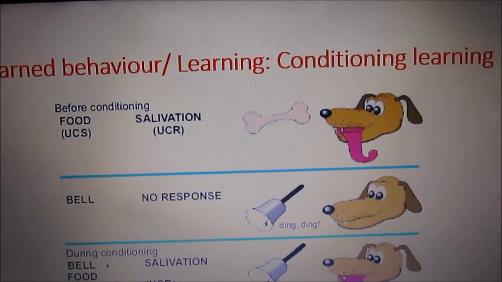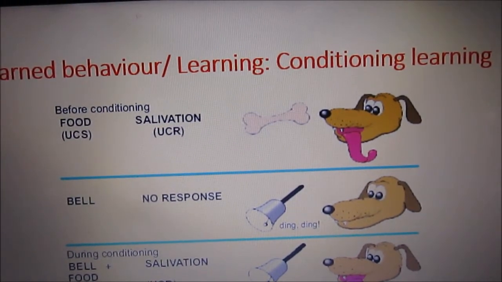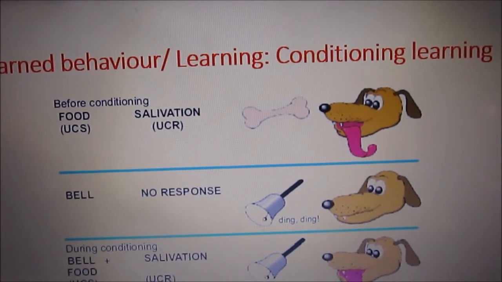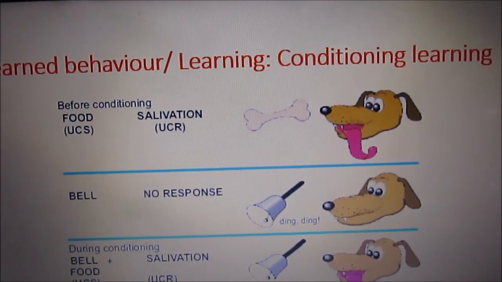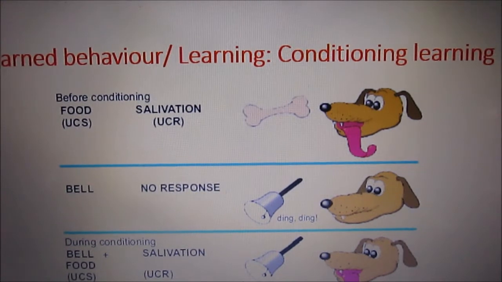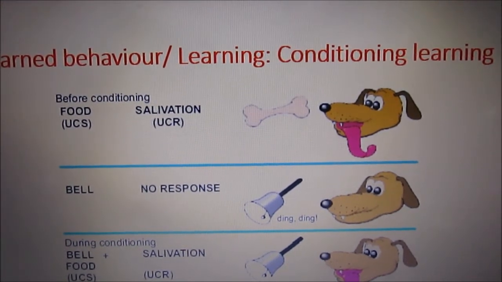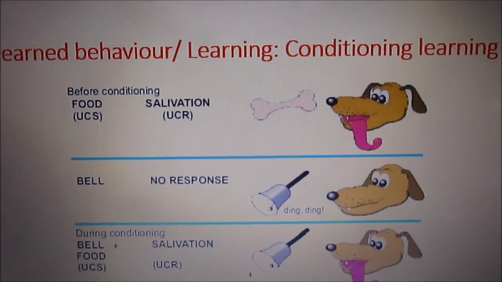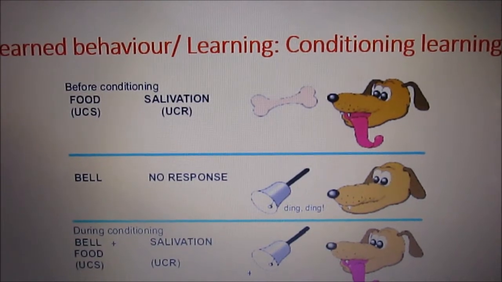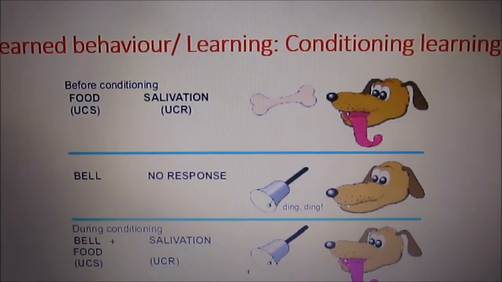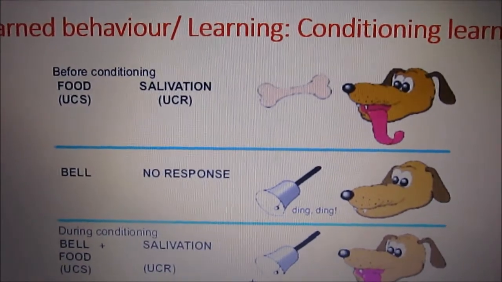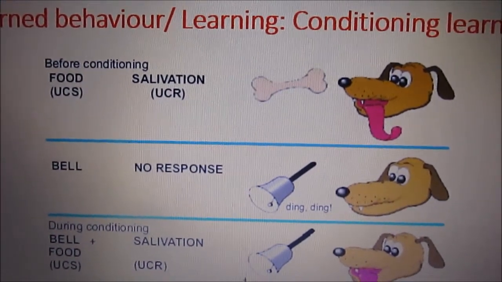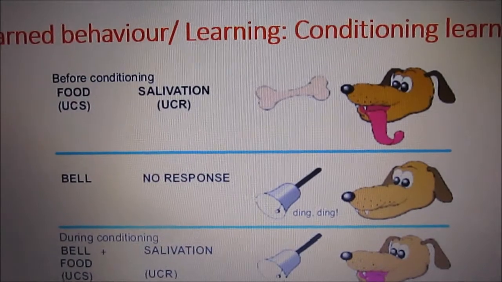And when the dog could see the dish of food, it was salivating. Then later, Mr. Pavlov said, I'm going to ring the bell, and I see if the dog will salivate. You see, in the second step, there is no salivation.